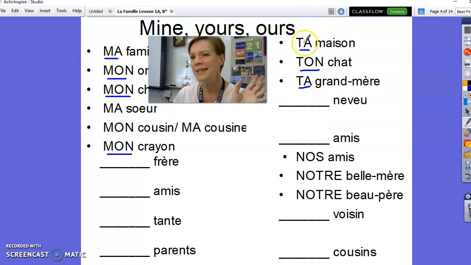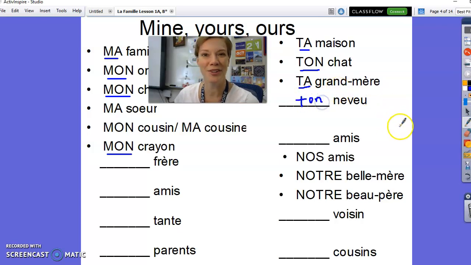So if this is ta maison, your house, ton chat, your cat, ta grand-mère, your grandma, what are we going to put here for your nephew? Is your nephew a boy or a girl? Is your nephew masculine or feminine? Masculine? Ton neveu. Super bien. Class, we'll be talking about more of this together in class, but this is to get you started. So, watch this video, notice the difference between masculine and feminine.